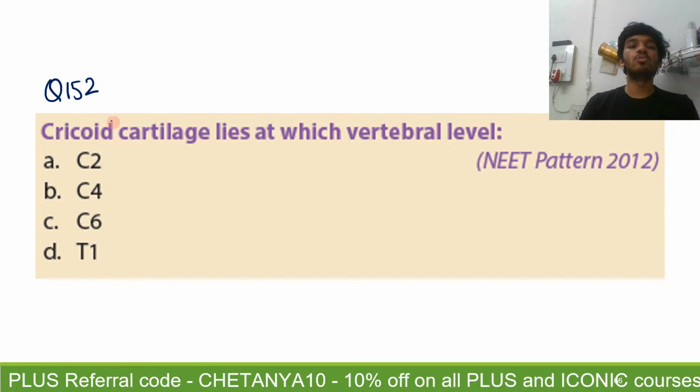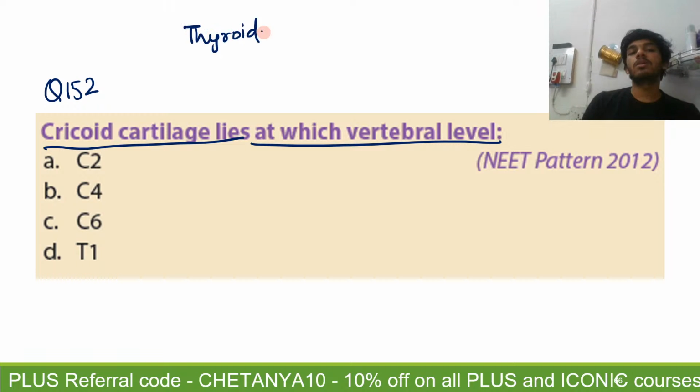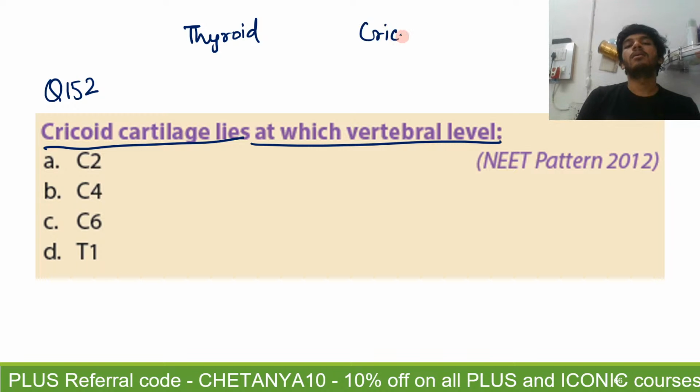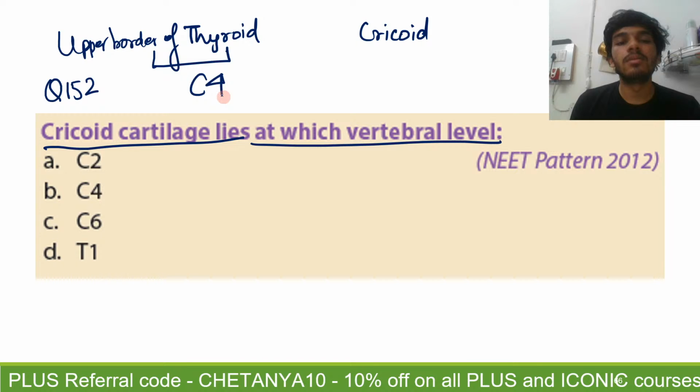Question number 152. Cricoid cartilage lies at which vertebral level? I asked you about the thyroid cartilage in the previous one. Now we are going to talk about the cricoid cartilage. The upper border of thyroid cartilage lies at the C4 level.